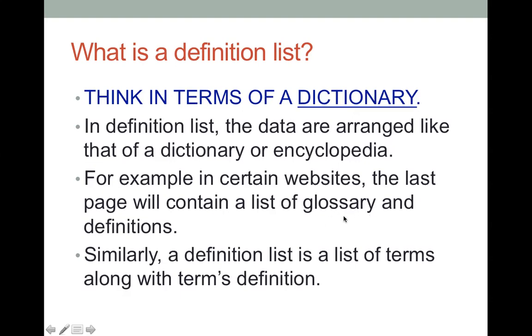Even in your textbook, at the end of the textbook, you will have a glossary provided which will contain words and related definitions. So that is the purpose of a definition list when it comes to a website. So think in terms of terms and definitions. The combination of this is a definition list.